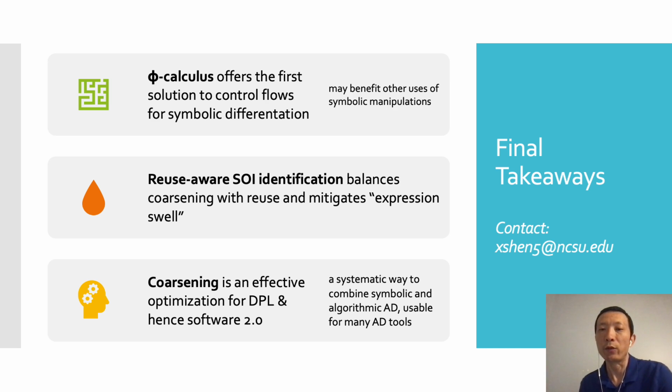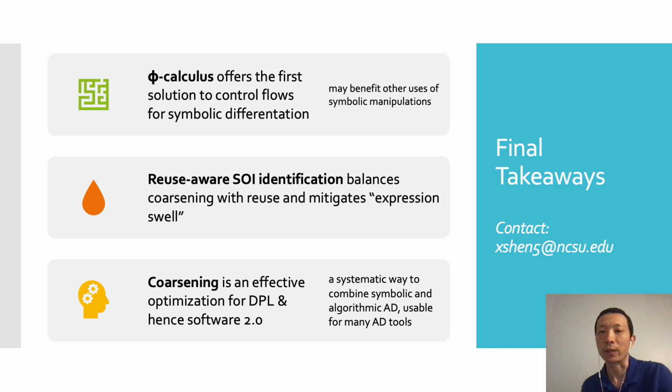There are 3 final takeaways. First, phi calculus offers the first solution to control flows for symbolic differentiation. It may also benefit uses of symbolic manipulations beyond differentiation. Second, ReuseAware SOI Identification balances coarsening with reuse and mitigates expression swell for symbolic differentiation.